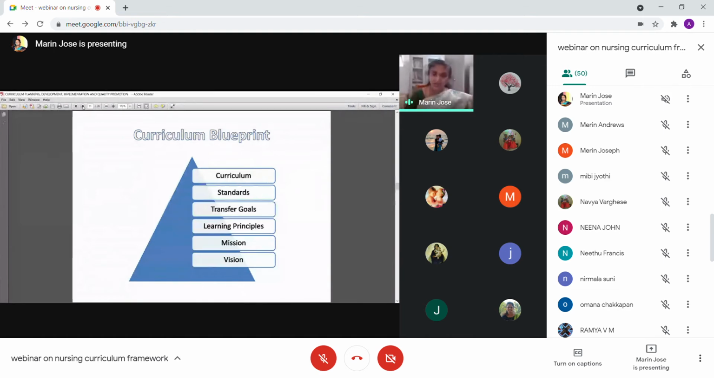Then we have the intended curriculum. But what actually happens in our classroom is the implemented curriculum. Sometimes we can find there is a huge gap between these two. It usually happens. And one more thing is the experienced curriculum, that is what is actually experienced by the learner. They actually experience something that may not be these two, maybe entirely different. So that is the experienced curriculum from the part of the learner.